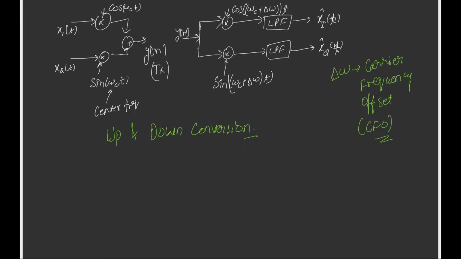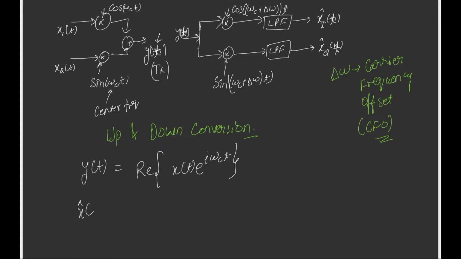To understand this more clearly, I'll change something to keep all the notations consistent. I'll write this as y(t) also. We can write y(t) in terms of the complex envelope as the real part of x(t) e to the j omega c t.